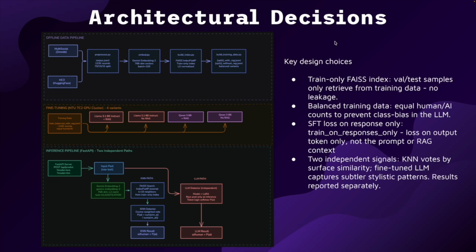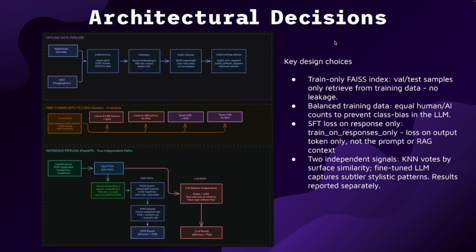We unify them into a single corpus of around 133,000 records, and then we generate a 768-dimensional embedding using Google's Gemini Embedding 2 model. These embeddings are then fed into a FAISS index built exclusively from the training split to prevent any data leakage into validation or test. For training, we follow two variants per model.